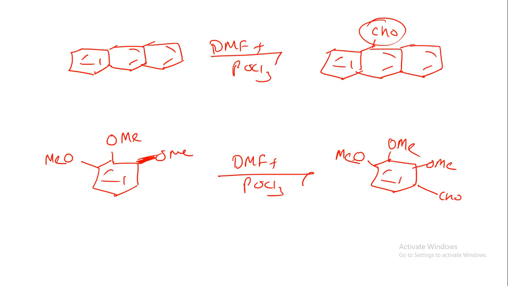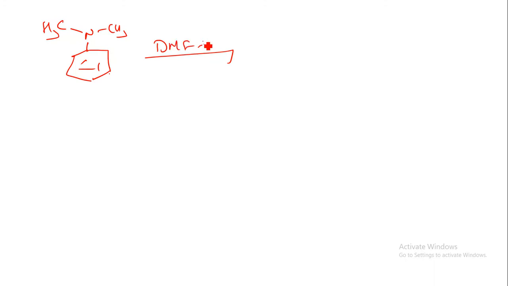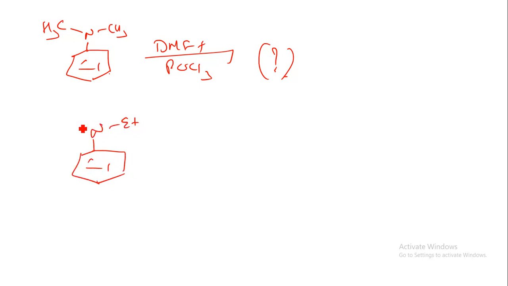You can go through it, and you can also observe your examination papers. In your examination they will ask questions about this reaction again and again. One of the most important questions they ask is: when we react N,N-dimethylaniline with DMF and POCl3, what will be the product? And if we react N,N-diethylaniline with DMF and POCl3, what will be the product?